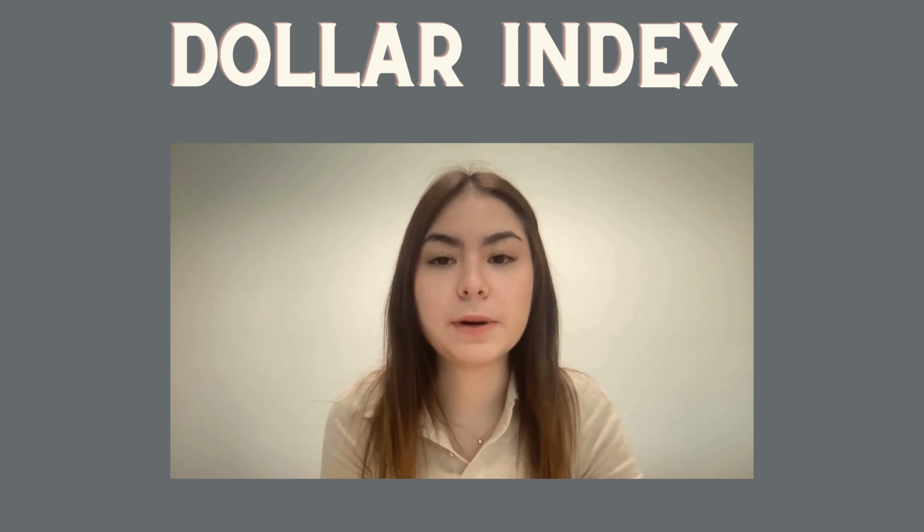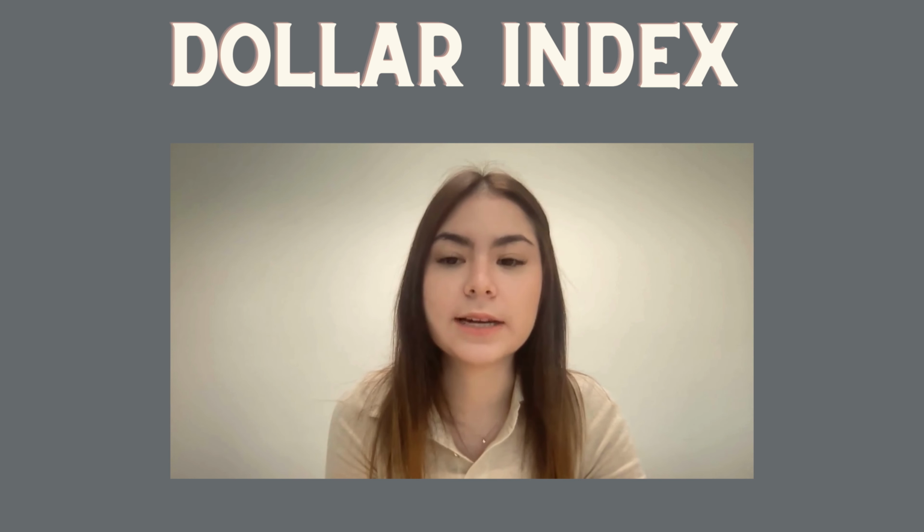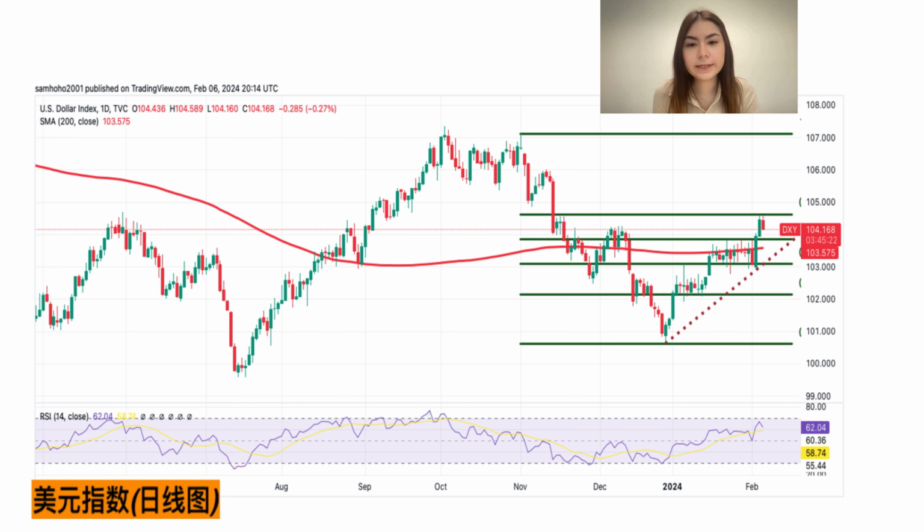Federal Reserve Chairman Jerome Powell emphasized monitoring inflation to achieve the 2% target. And on the daily chart, the Relative Strength Index, RSI, suggests a potential momentum shift in the near term, nearing overbought conditions. However, the index remains above key moving averages, indicating substantial bullish momentum. Despite the RSI, the broader technical landscape supports a bullish outlook. Upside targets are 104.62 and 105.